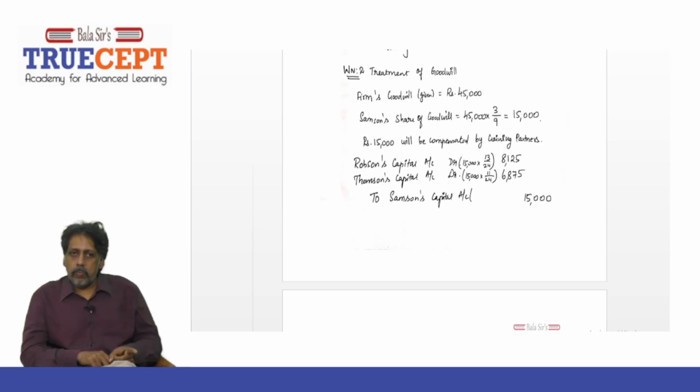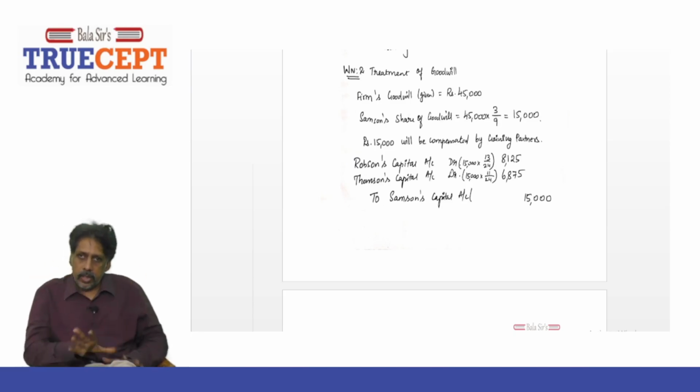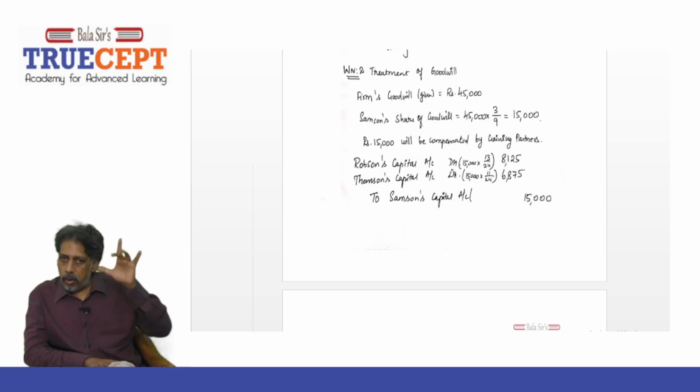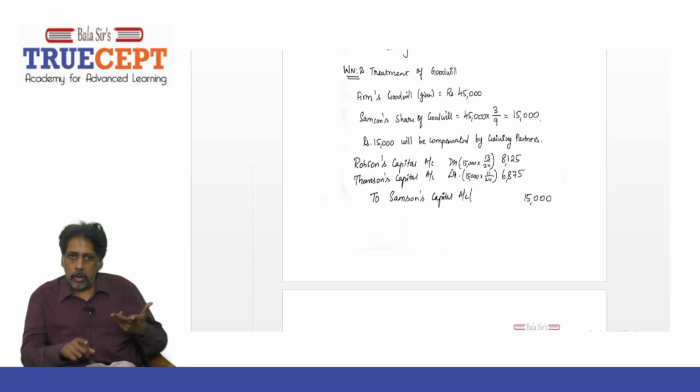And to the retiring partner's capital, that is Samson's capital, the amount is 15,000. Is that clear? Now that is the treatment of goodwill. In any sum on retirement, whenever there is goodwill valued on a partner's retirement, this is the entry. Debit the gaining partners and credit the sacrificing partner.